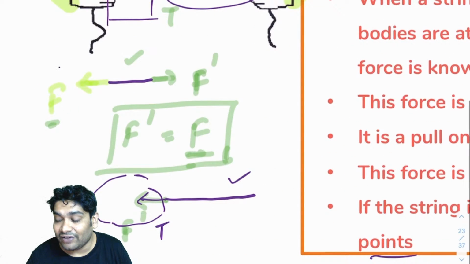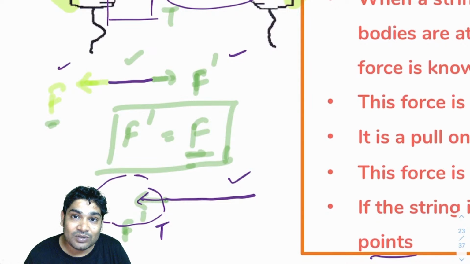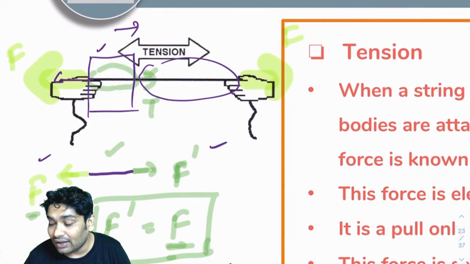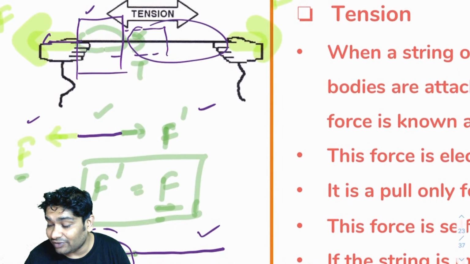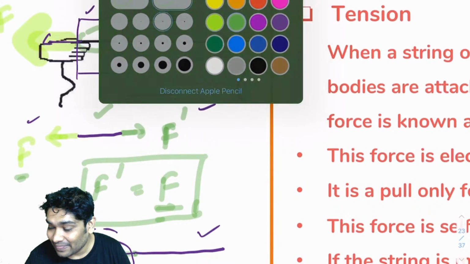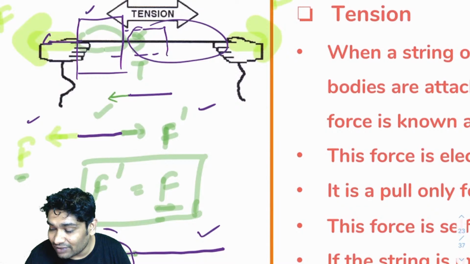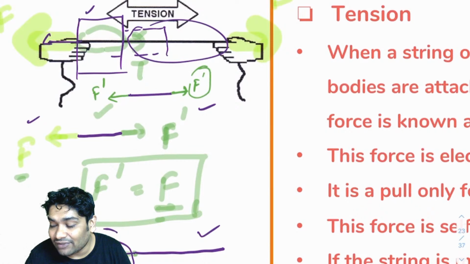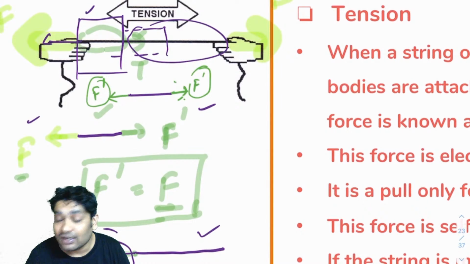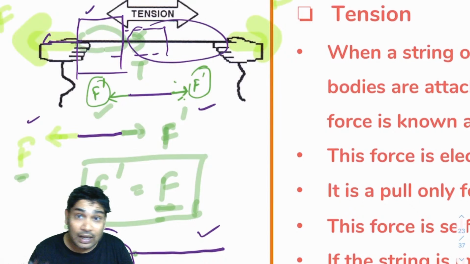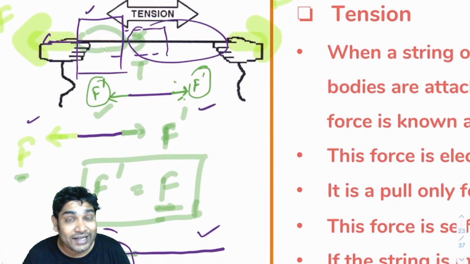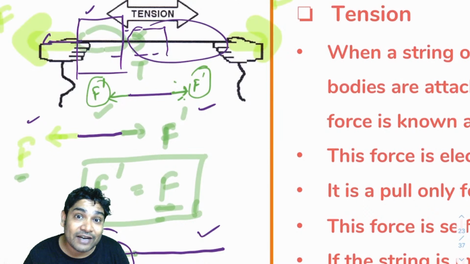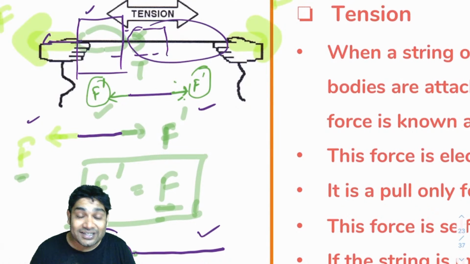You realize I told you that this string, if it is in equilibrium, then F dash equals F. Now I could have taken another part here, and if I make the FBD of this, or draw the forces on this, what do I see? That this is getting pushed here with F dash. Here also it must be F dash. So what you realize is that the force of tension is the same everywhere, as long as either the string is stationary, so the acceleration is zero, so F equals ma would tell me net force is zero, or the string is massless.